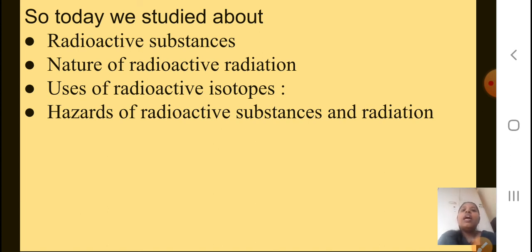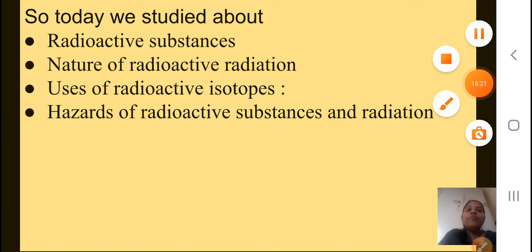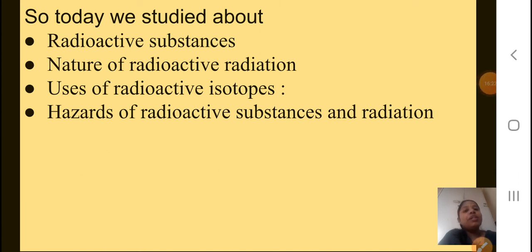As I told you, you are going to remember at least 4 points of each. You have seen alpha, beta and gamma radiations and how they are distinguished. That table you are going to study; at least 4 points from that table you will learn by heart. I hope whatever we have done today you have understood. I'll stop here for today. We'll continue with the lesson in the next presentation.